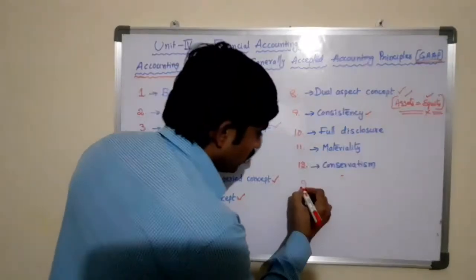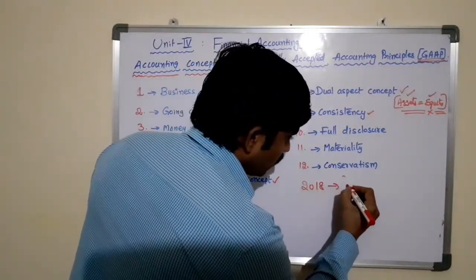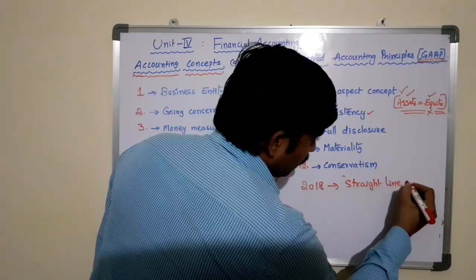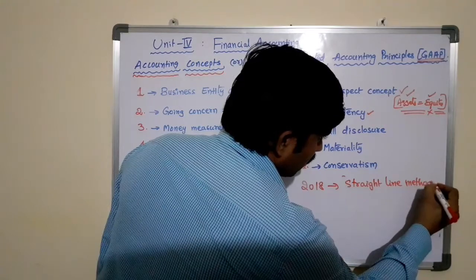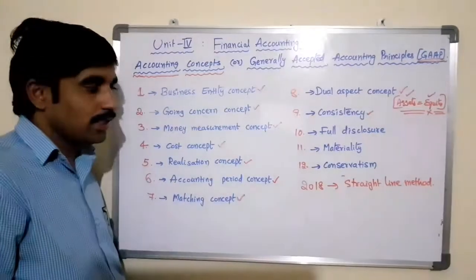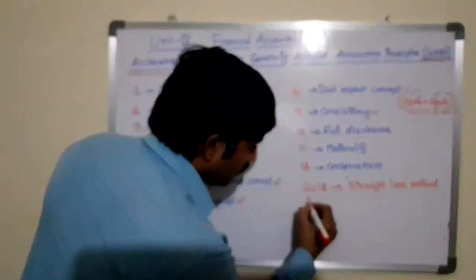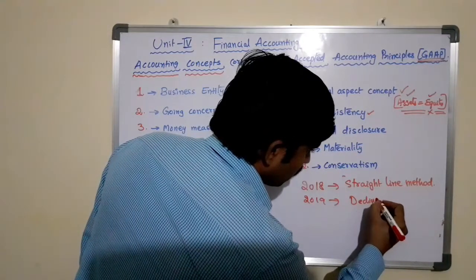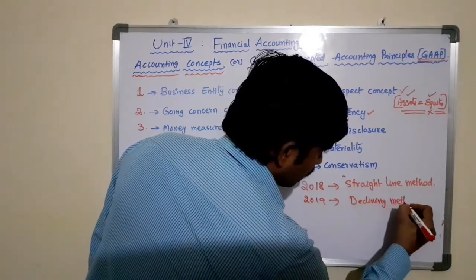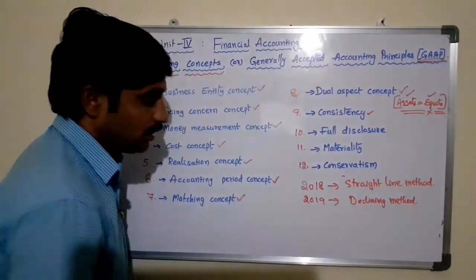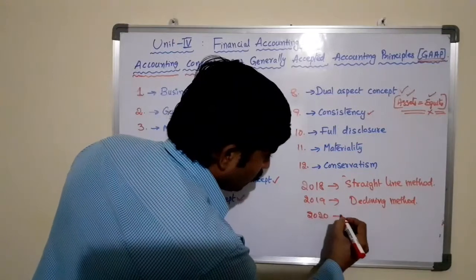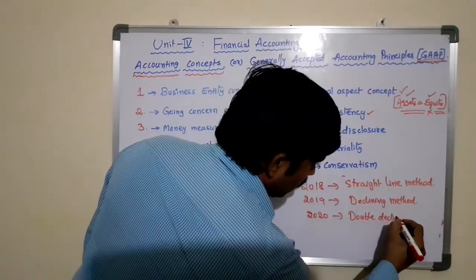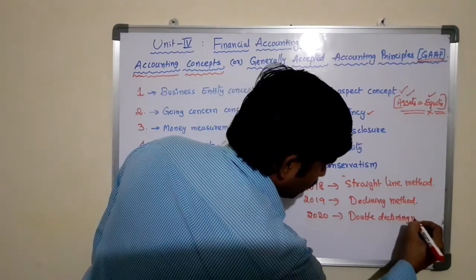For example, in 2018 you are using the straight line method of depreciation in order to ascertain the net value of the asset. In the year 2019, you are using the declining method of depreciation. In 2020, you may follow the double declining method of depreciation.